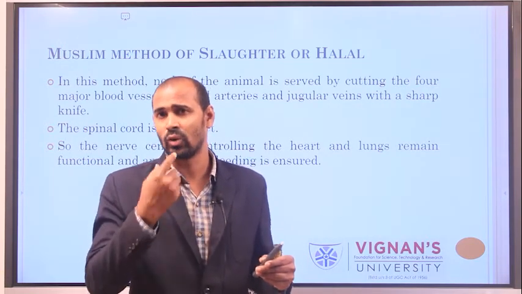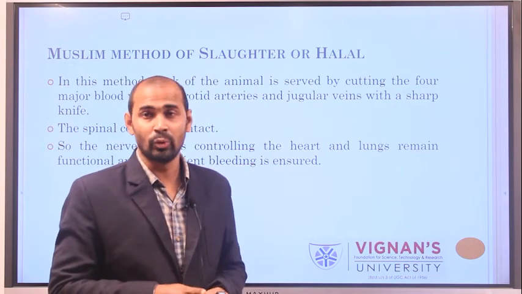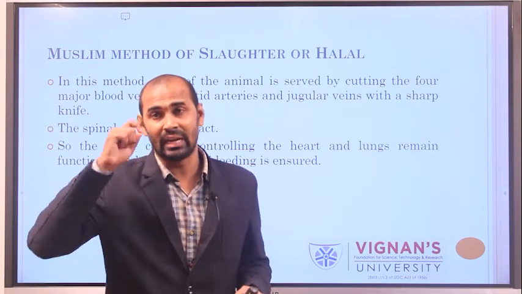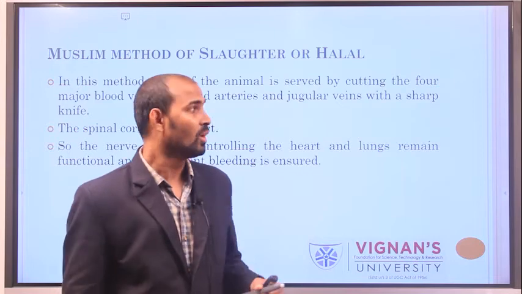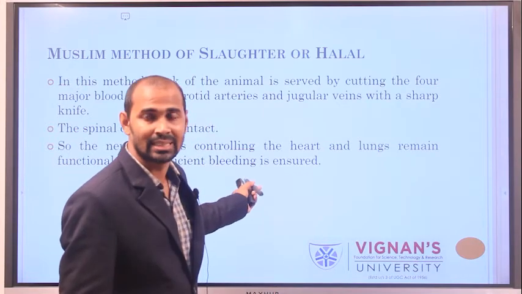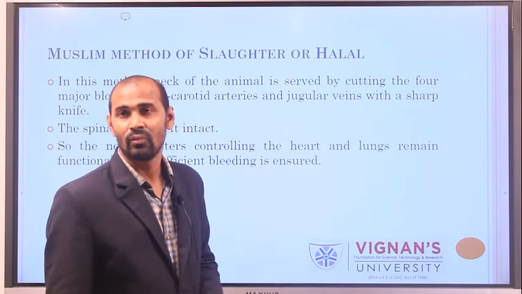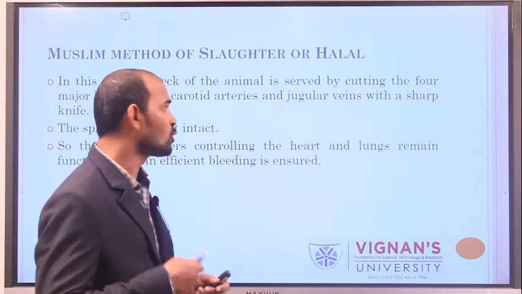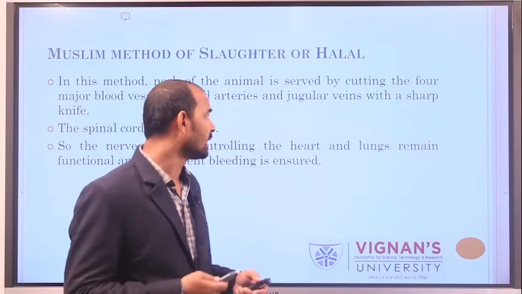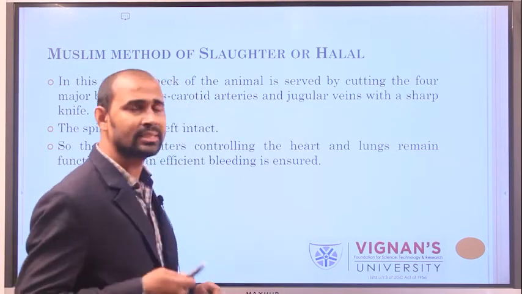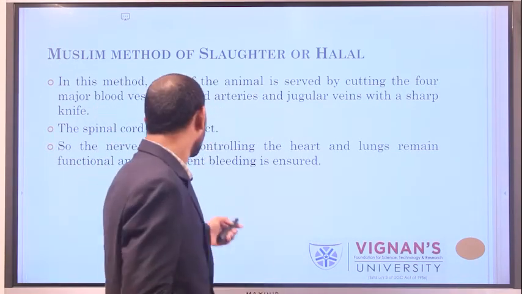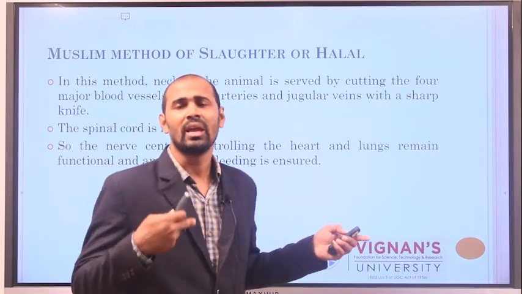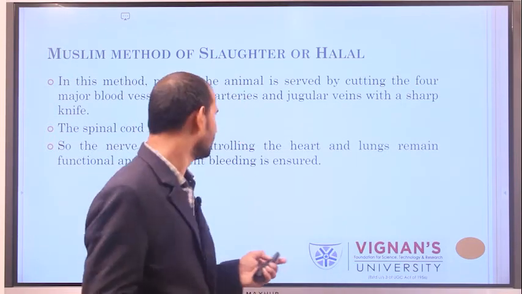They take enough care of these things, so the heart and lungs remain functional, but efficient bleeding is done.